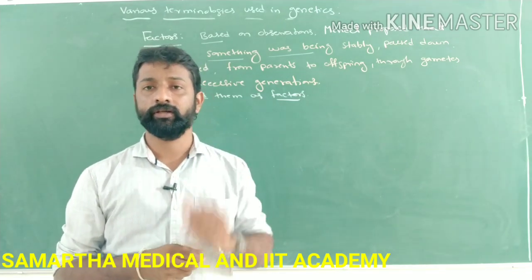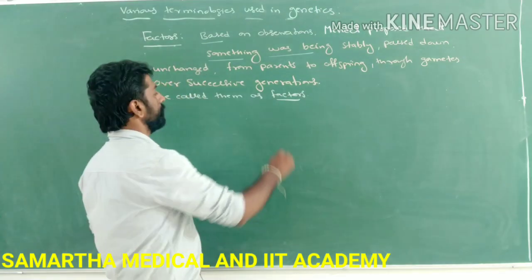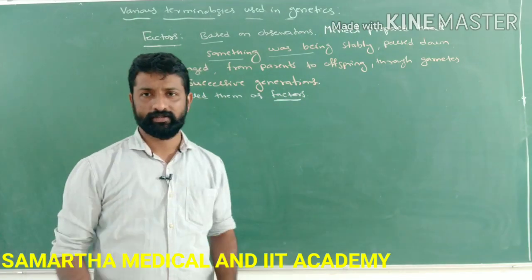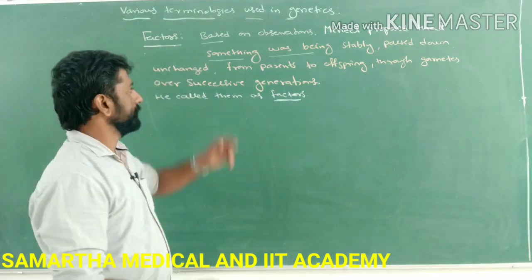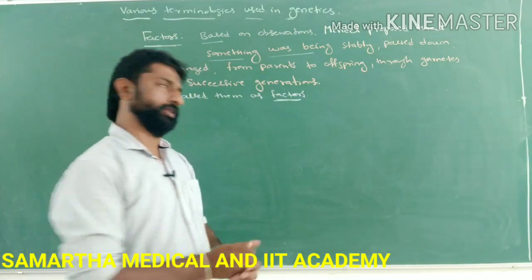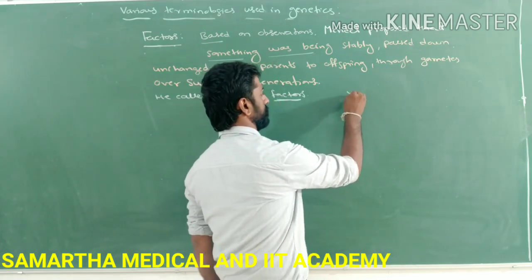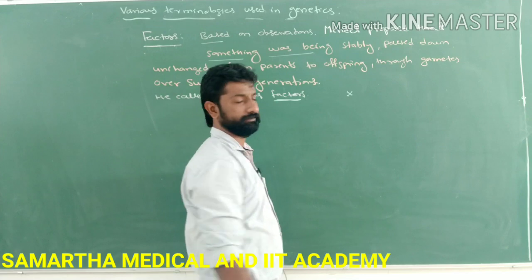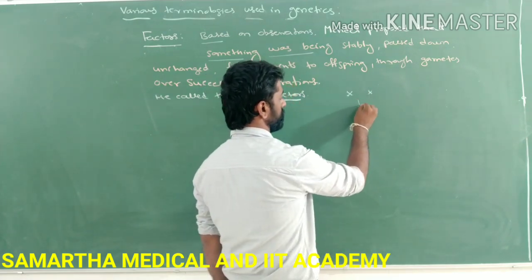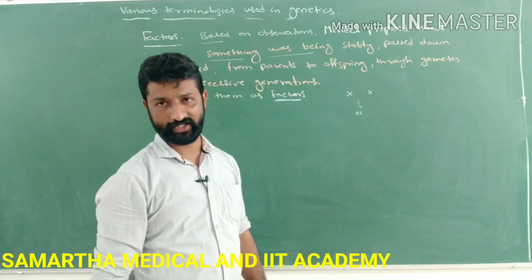That something which was observed by Mendel, he called a factor. For example, just for understanding, let's call that something X. This X which was present in the parental generation got transmitted to their offsprings without undergoing any changes.